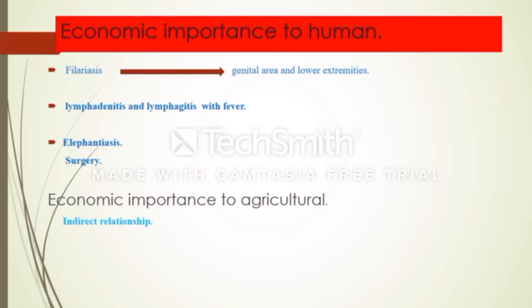Economic importance for agriculture. Wuchereria parasites don't have direct economic importance in agriculture, but their impact on human health can indirectly affect agricultural productivity. Poor health of farmers results in less productivity.